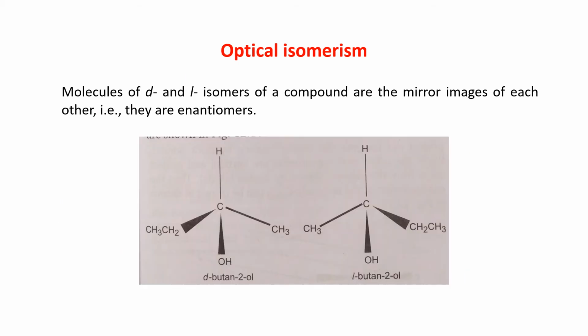Now molecules of D and L isomers of a compound are the mirror image of each other and they are enantiomers. See this example, butane 2-ol. This is known as D-butane 2-ol and this is known as L-butane 2-ol. You can see that these two are the mirror image of one another.